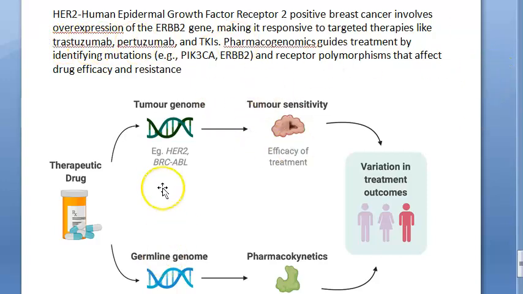Okay, that's all, guys. There are so many examples. You can look at them. Pharmacogenomics and its use in medicine both covered. Bye.